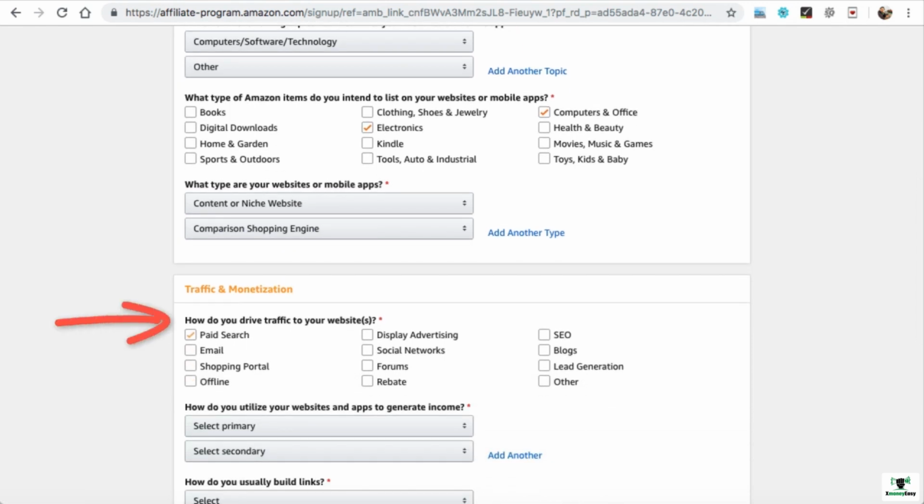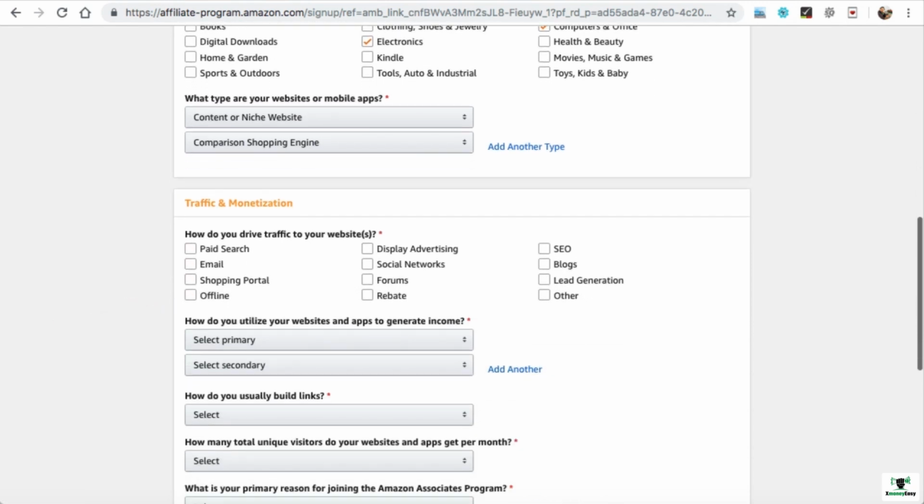Now, how do you drive traffic to your website? So here there are so many ways to drive traffic onto the website like paid search, email marketing, shopping portal, displaying advertising. So we can select the appropriate one like SEO or blogs, display advertisement, social networks. Do not select this paid search because sometimes they do not allow to promote the products via the PPC or paid searches on Google. Just leave this paid search as it is. We can also mention forums over here.